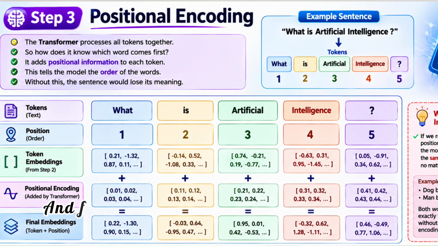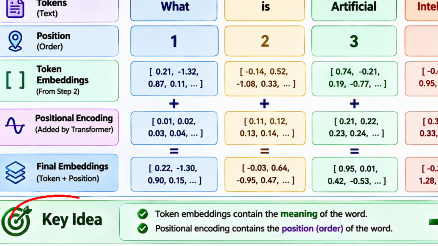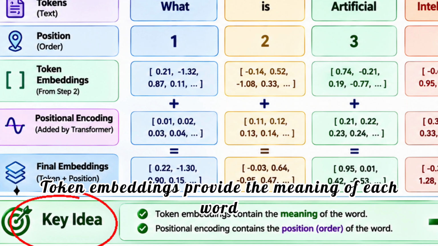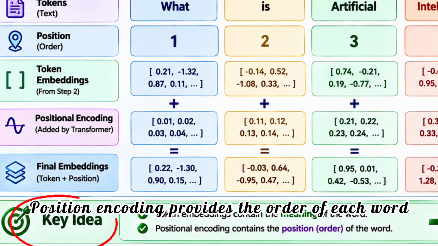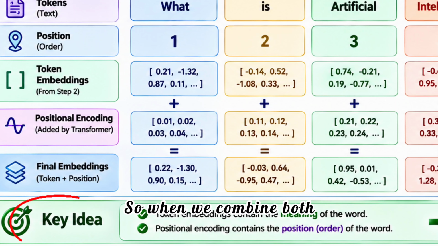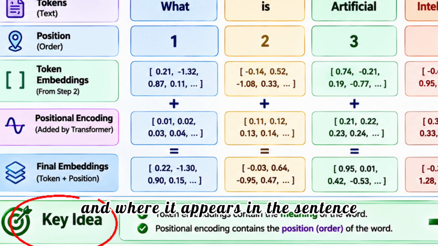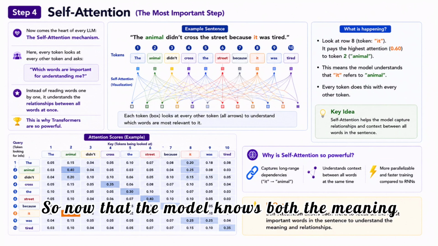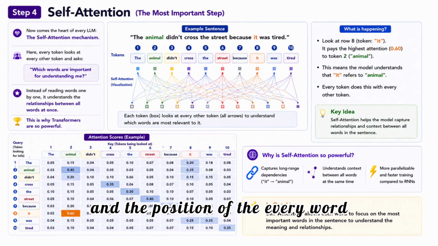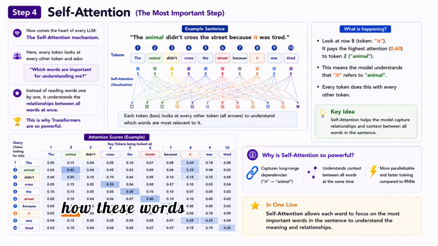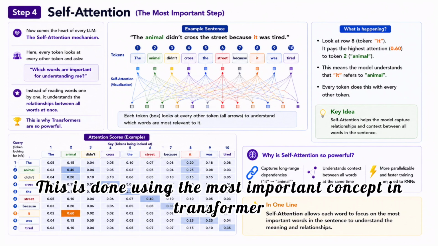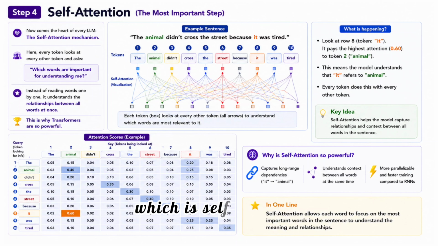Okay? And finally, look at the key idea at the bottom. Token embeddings provide the meaning of each word. Positional encoding provides the order of each word. So when we combine both, the model understands what the word means and where it appears in the sentence. So now that the model knows both the meaning and the position of every word, the next step is to understand how these words are related to each other. This is done using the most important concept in the transformer, which is self-attention.